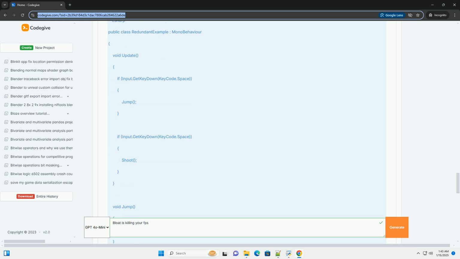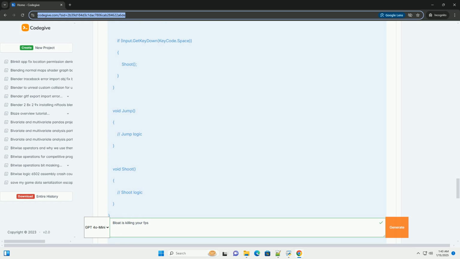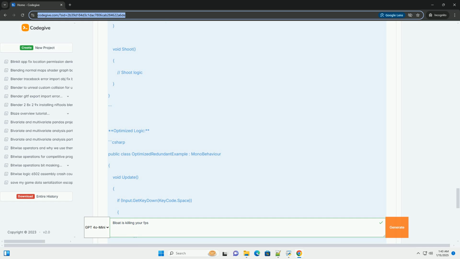2. How bloat affects FPS. When a game has too much bloat, the CPU and GPU spend extra time processing unnecessary data, which can significantly lower the FPS. This can lead to a less enjoyable gaming experience, especially in fast-paced games where smooth performance is crucial. 3. Code examples. Let's explore some code examples that illustrate how bloat can affect FPS and how to mitigate it.